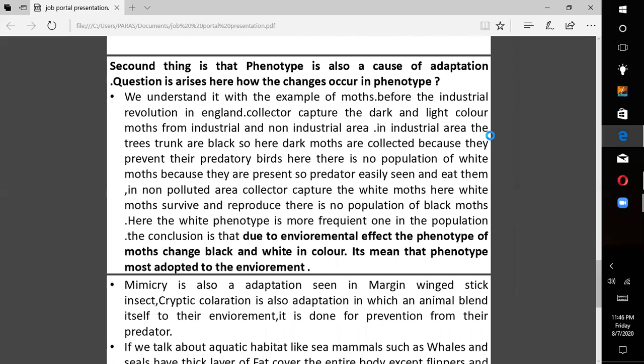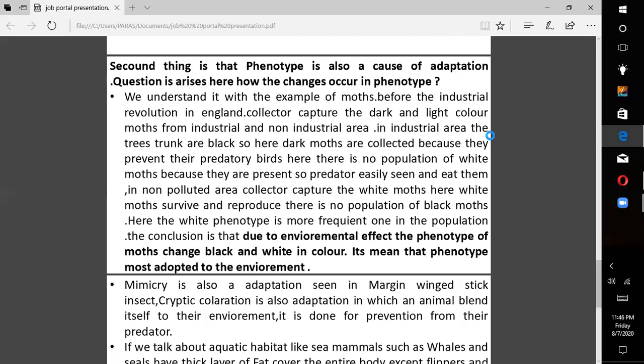The dark moths were collected from the industrial area and the light moths were collected from the non-industrial area. In the industrial area, the tree trunks are black, so dark moths are found there because they are protected from predatory birds. Here there is no population of white moths because predators easily see and eat them. In the non-polluted area, collectors captured white moths. White moths survive and reproduce. There is no population of black moths.